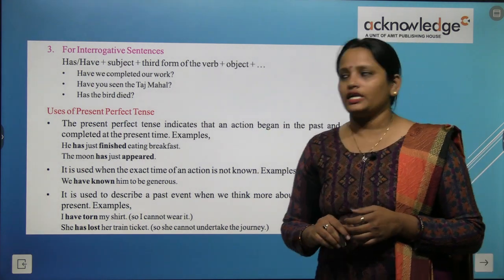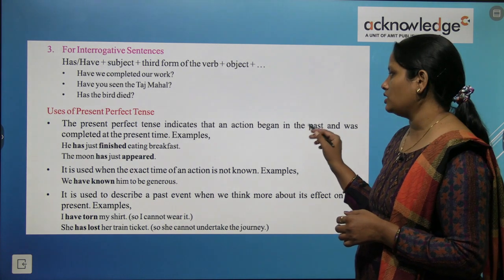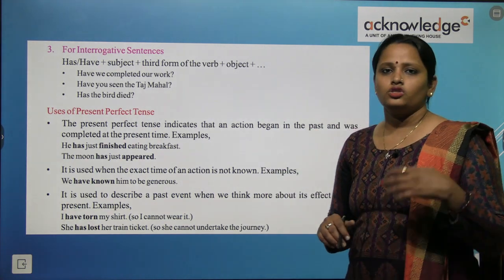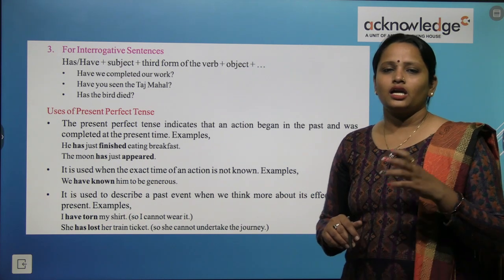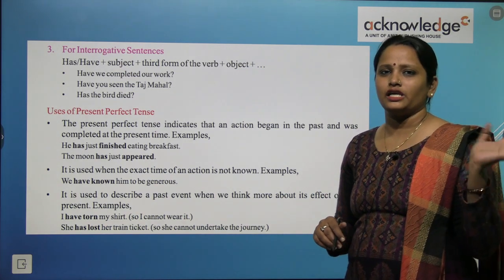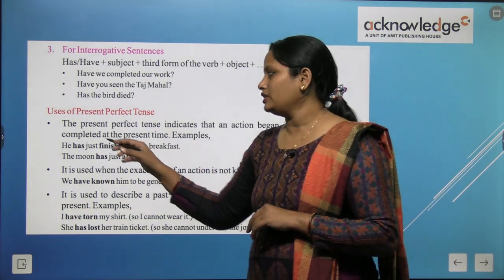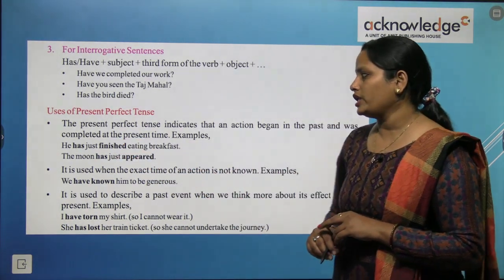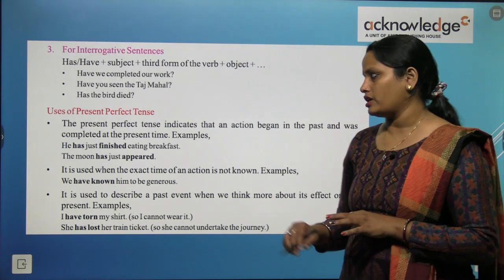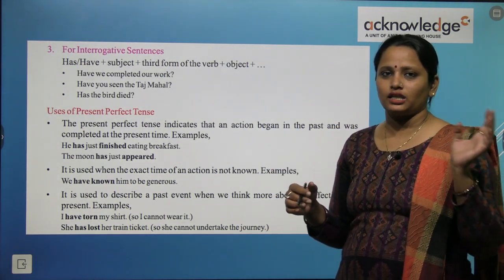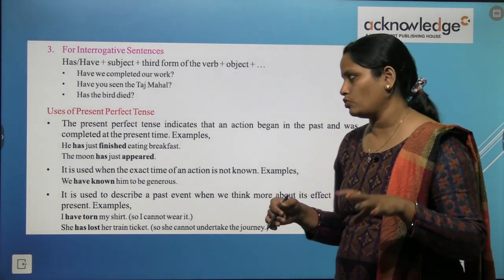The present perfect tense indicates that the action being began in the past and was completed in the present time. So present perfect tense कहता है कि काम तो पहले शुरू हुआ था पास्ट में लेकिन वो अब जाके खत्म हुआ. So here some examples are given. He has just finished eating breakfast. So उसने अभी खत्म किया है ब्रेकफास्ट खाना. खा तो पहले से रहा था पर अभी उसका ब्रेकफास्ट खत्म हुआ है.